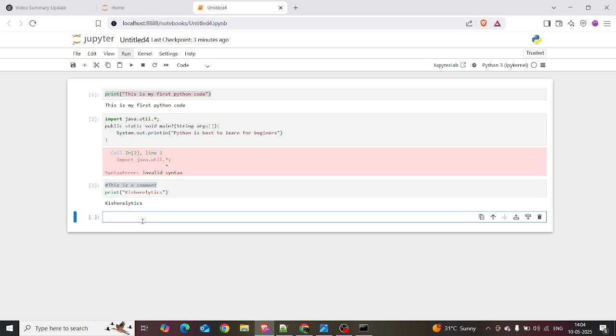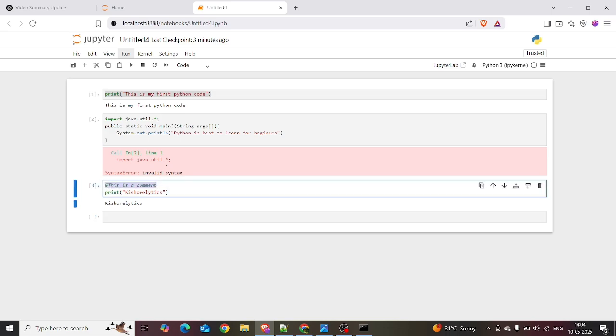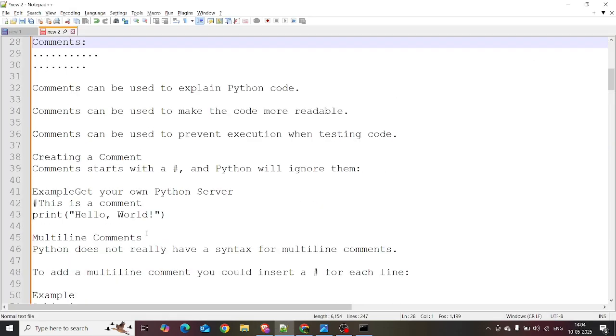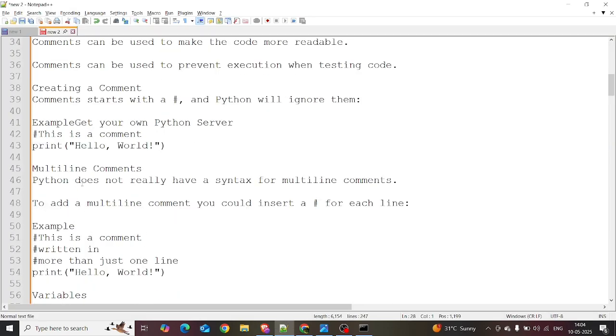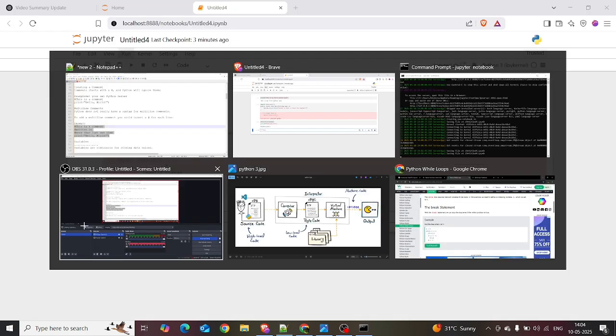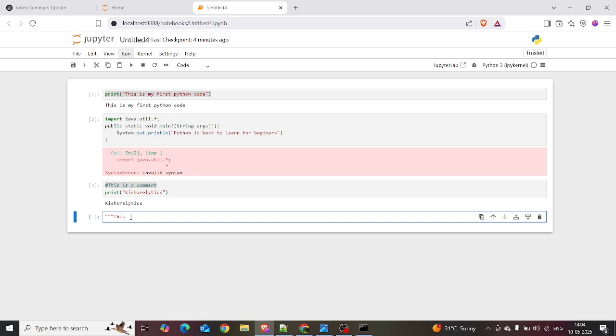So there are two types of comment: the single line comment and the multi-line comment. Here we created the single line comment, and now we are creating the multi-line comment. To create a multi-line comment, Python does not really have a syntax for multi-line comments. To add a multi-line comment, you could insert a hash for each line. So this is an example. You can also add triple quotes.